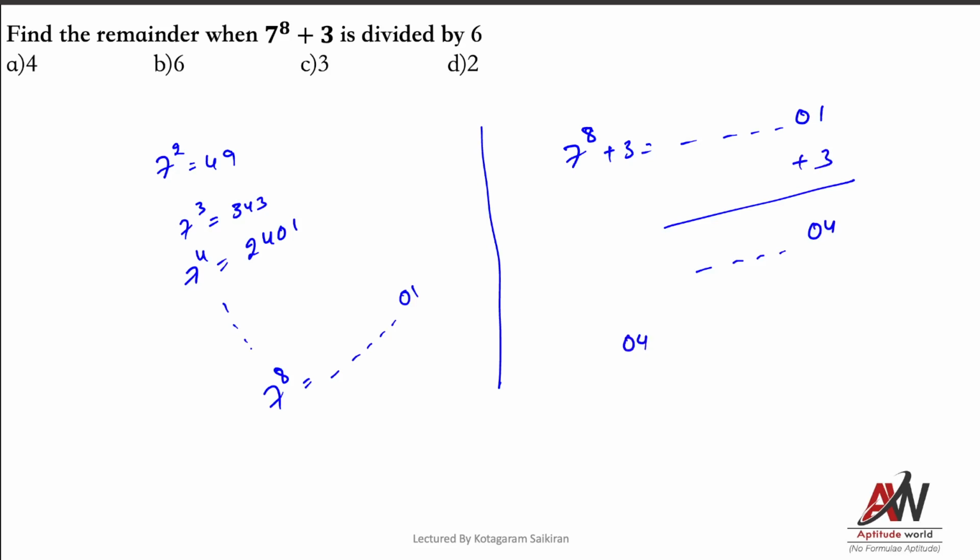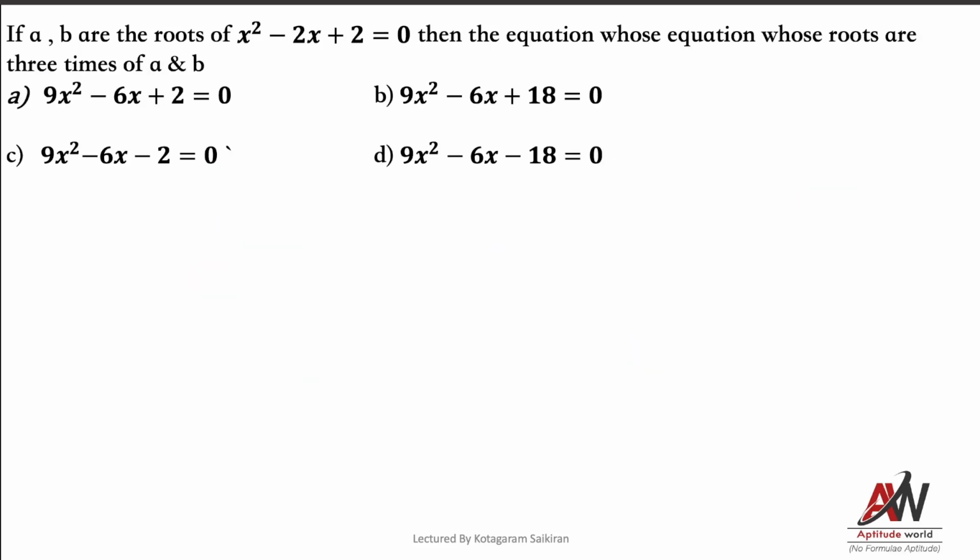So 04 divided by 6 will give you a remainder of how much? 4. This would be the remainder. Am I correct? Remainder is 4. That's it. Okay. Next. See, if a and b are roots of x square minus 2x plus 2 equal to